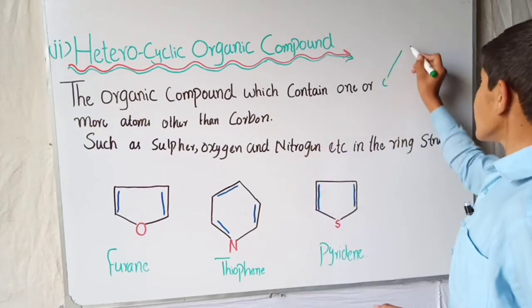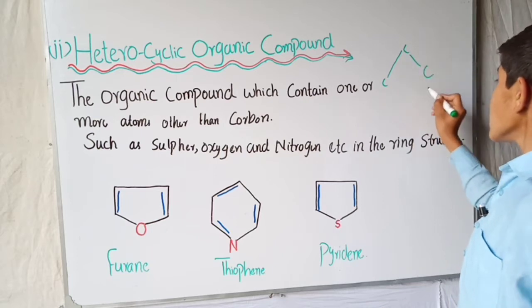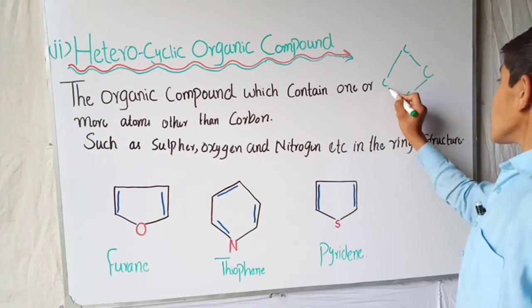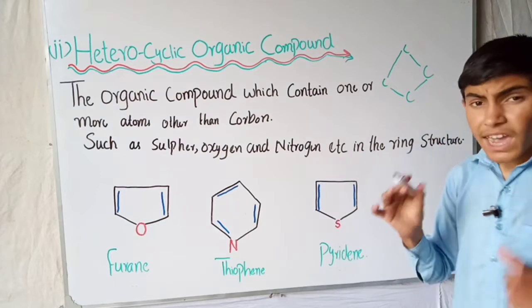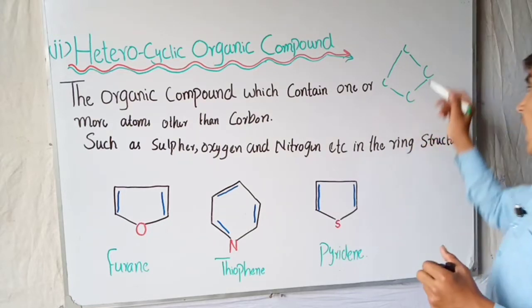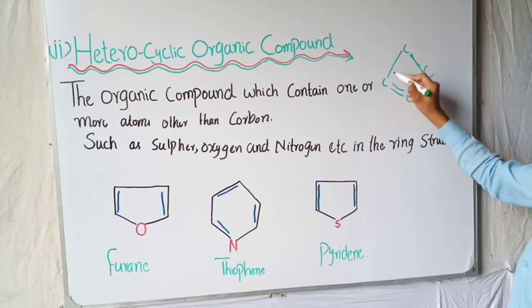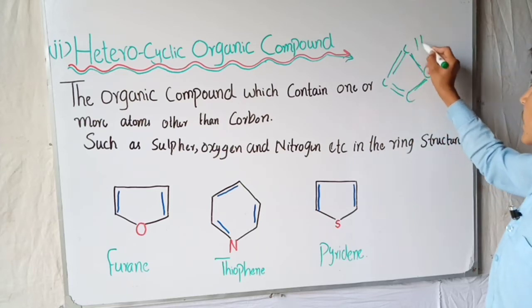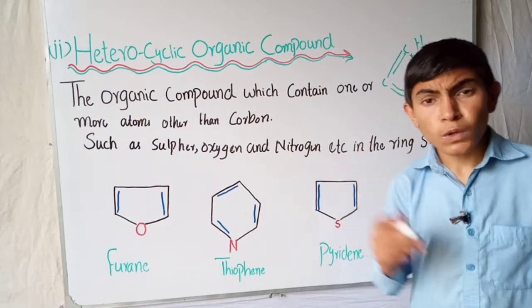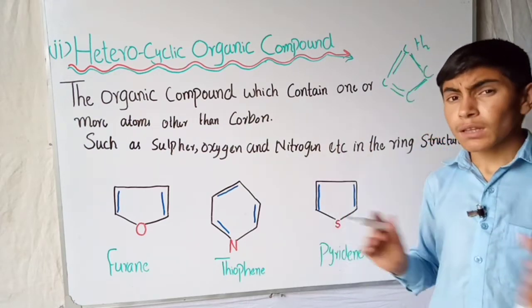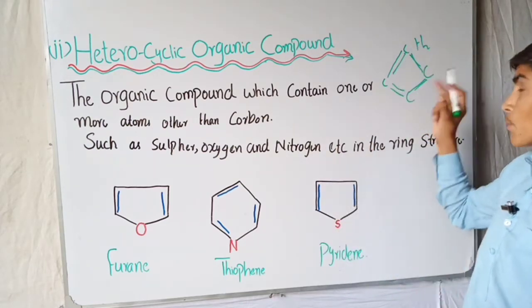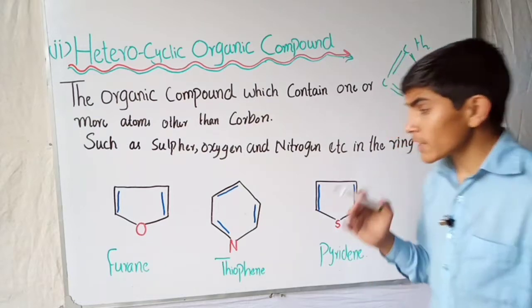There will be carbon, there also carbon, and there also carbon. In all cases in the chain, this carbon is also bonded with this one, and the remaining will be H2. So H2 will not be included in the bonding form, and only carbon will be included in the bonding form.